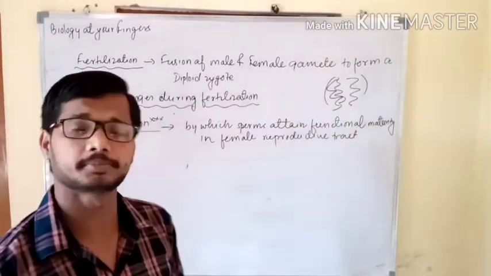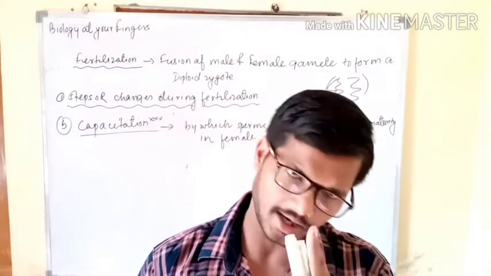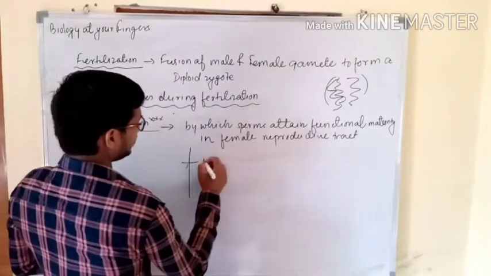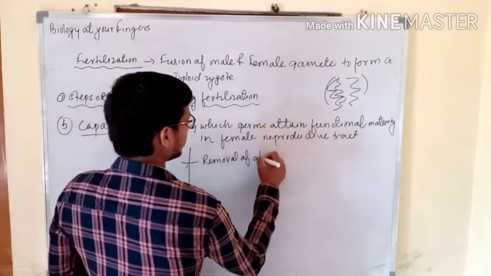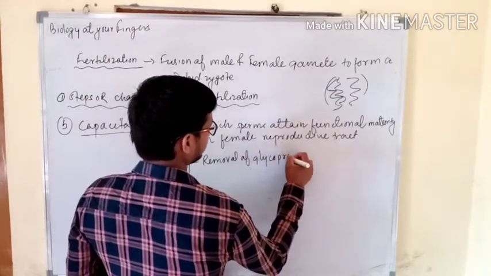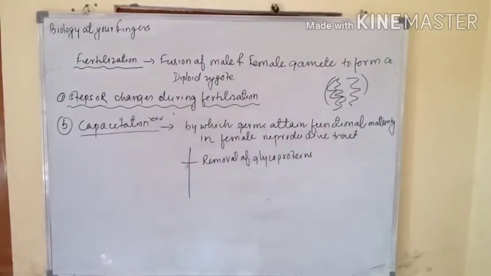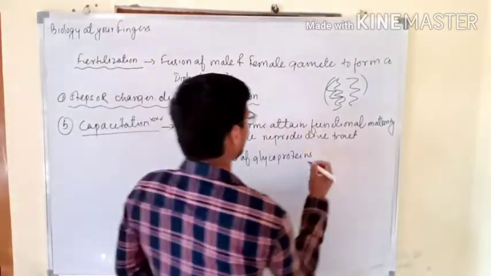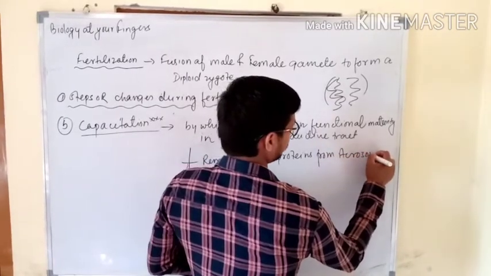And how will these sperms attain functional maturity in the female reproductive tract? That is an important question. By the removal of glycoproteins. From where will these glycoproteins be removed? From the acrosome.